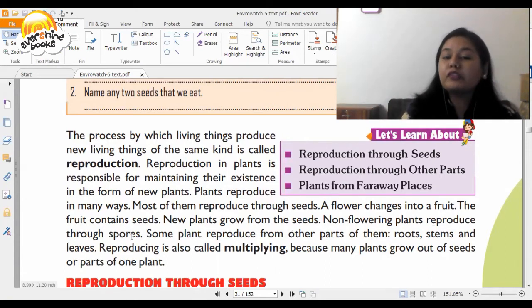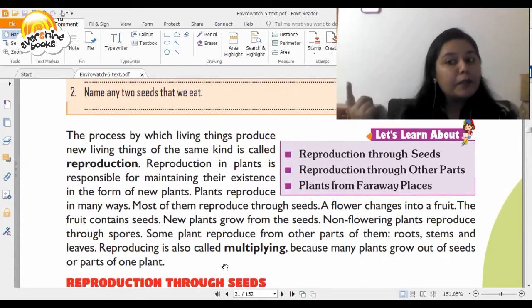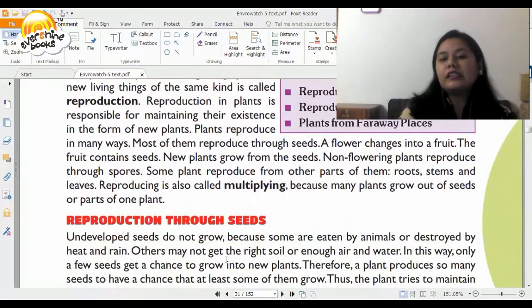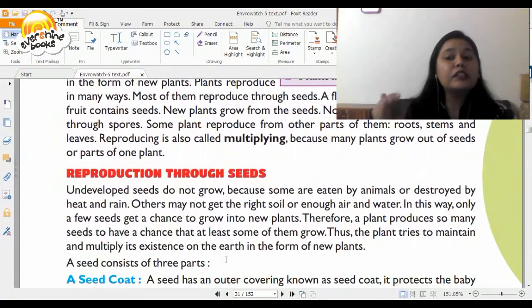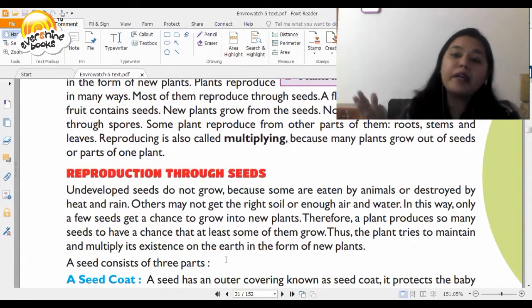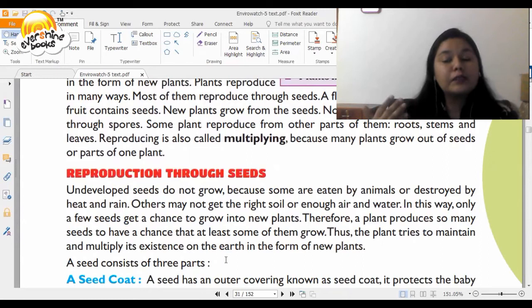Non-flowering plants reproduce through spores. Some plants reproduce from other parts of them like roots, stems and leaves. Reproducing is also called multiplying because many plants grow out of seeds or parts of one plant. So this tells you about what exactly reproduction is and how it takes place. Now, we talk about the different methods or ways through which reproduction takes place in plants. The first method, or the most common method, is through seeds.